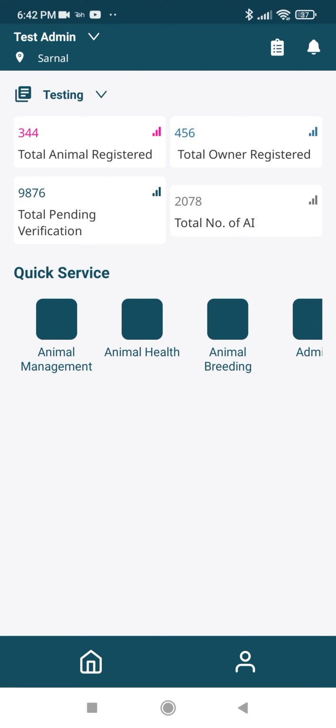Below test admin, you can see the location that has been assigned to you by your supervisor. Below the location, you can see projects and you can switch between your projects from here. If there is only one project assigned to you, you will see only one project in the list.